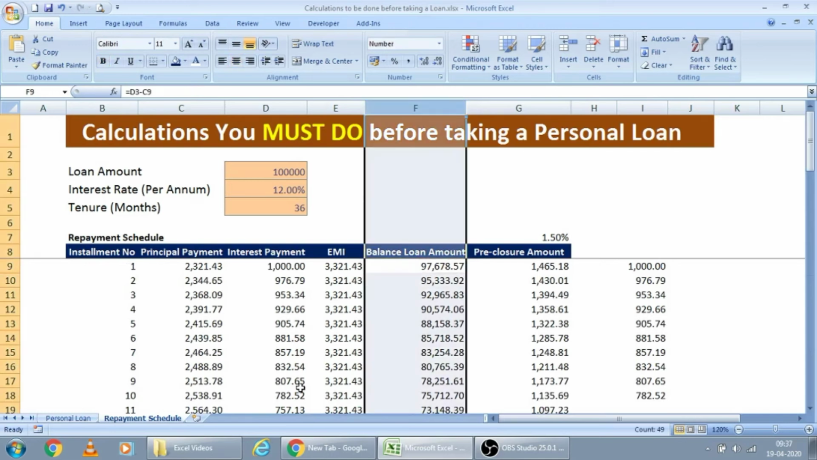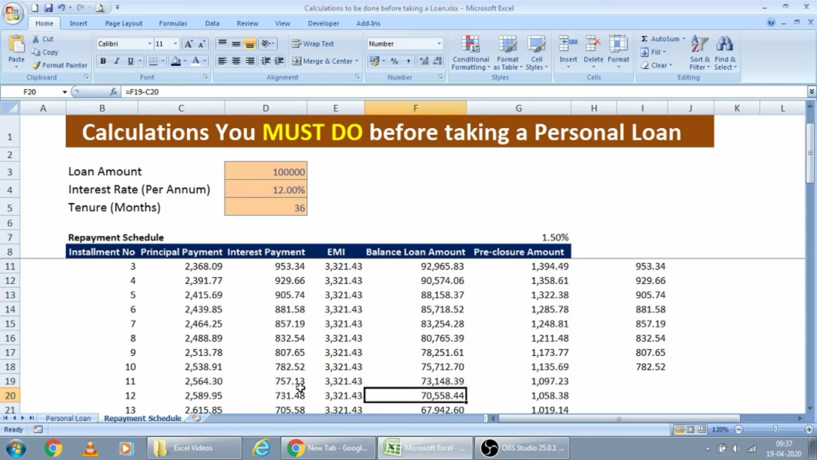This will be useful for you when you are calculating how much you have to pay as a pre-closure amount in the future. For example, after 12 months, if you want to pre-close the loan, how much you have to pay. They will be charging you pre-closure on this balance loan amount. For example, if your pre-closure percentage is some 1.5 percent, at each end of that period, how much you have to pay the pre-closure amount, this is the value.